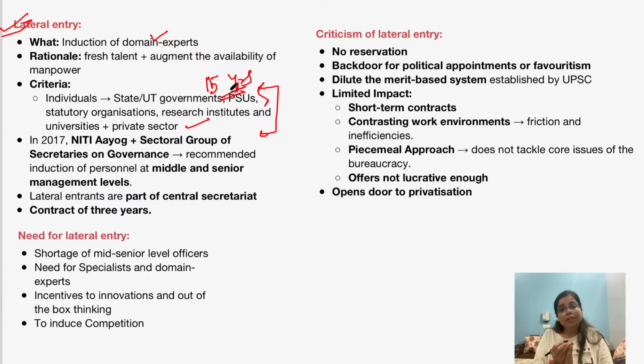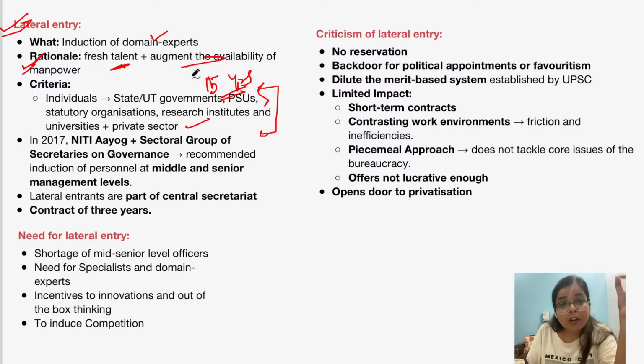Now, what is the need for lateral entry? What is the rationale for it? The rationale is that this will bring in fresh talent or sector specific expertise in the civil services, right?